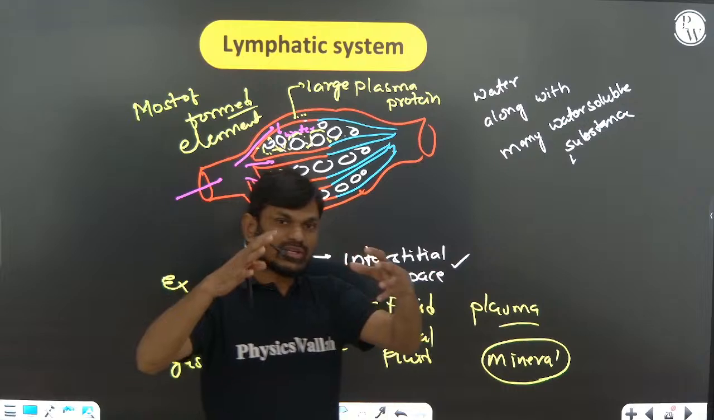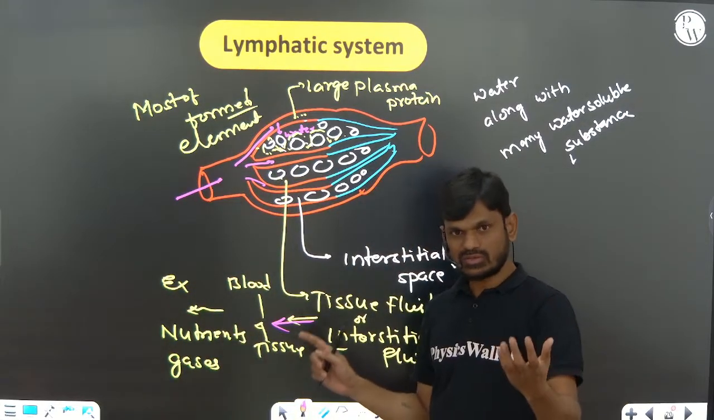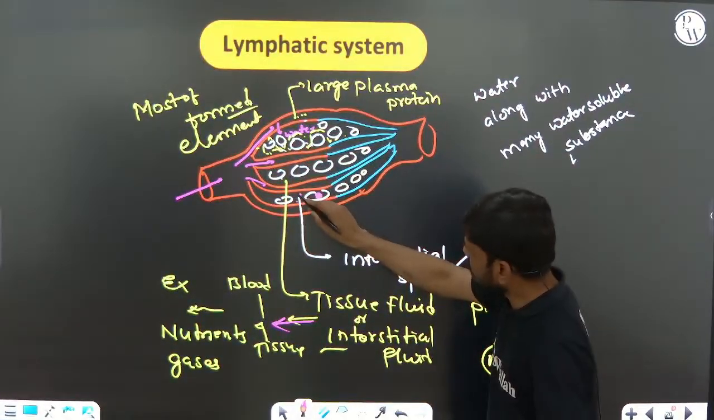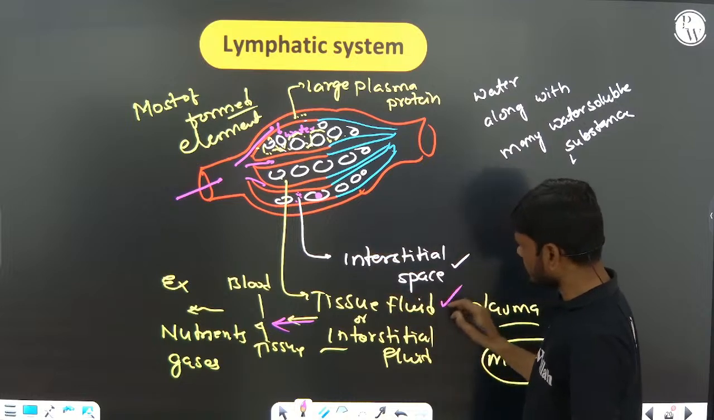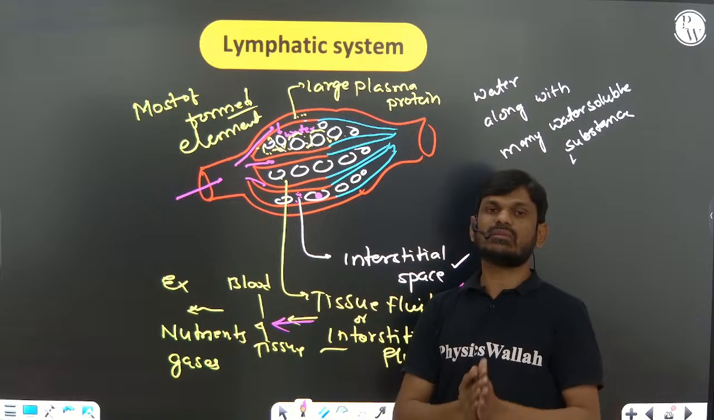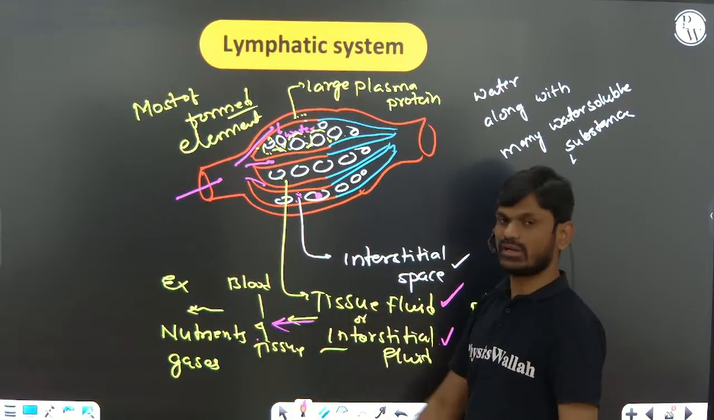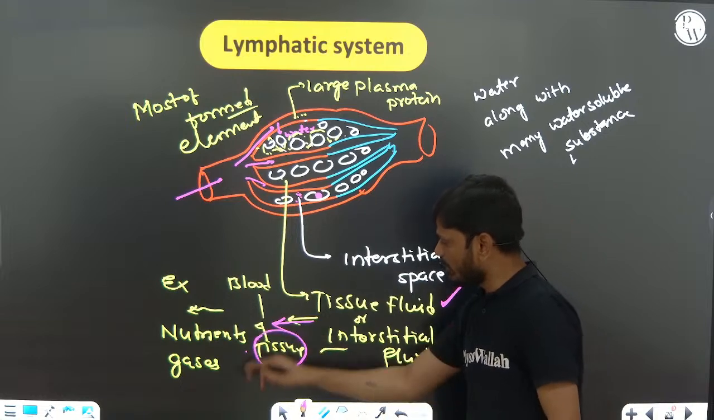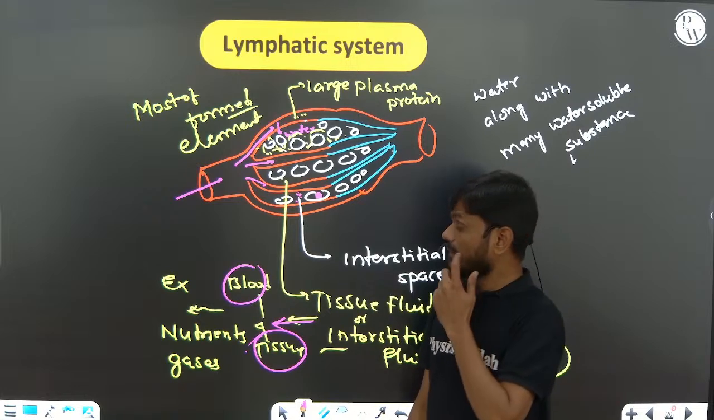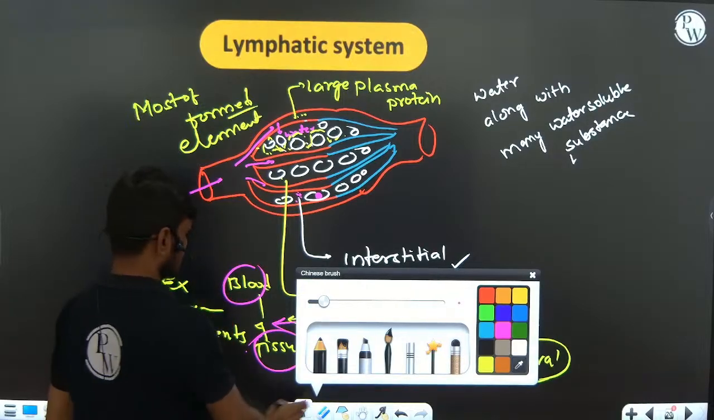Okay, the exchange of material, that is nutrients and gases, oxygen and carbon dioxide, always occurs between the cells and the blood through the tissue fluid. The interstitial fluid is a liquid which mainly helps in transportation of nutrients and gases between the tissue and blood. Okay, right. That is called tissue fluid. Next one.